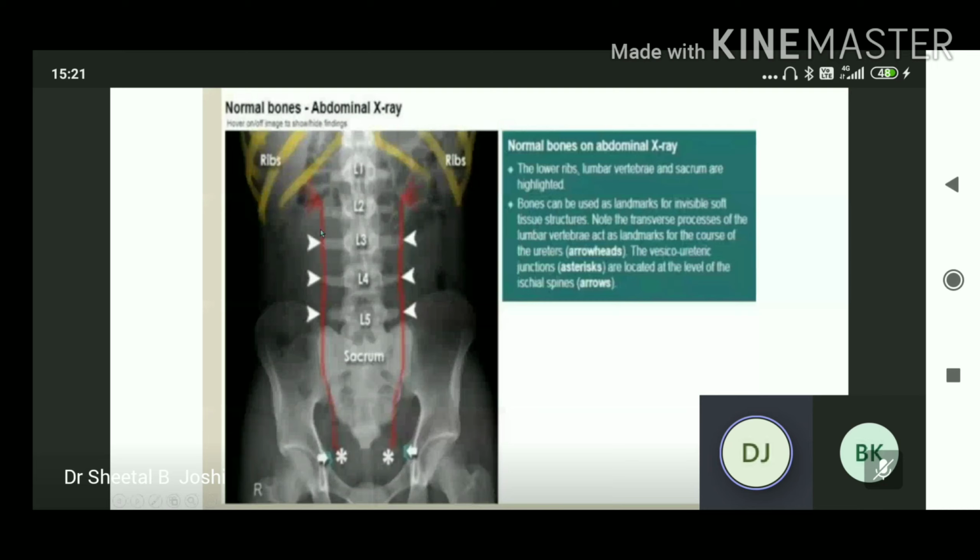Along the tips of the transverse process of the lumbar vertebrae, we can appreciate the course of the ureter. Here at the tips of the transverse process of the lumbar vertebrae and at the sacroiliac joint, and then ureteropelvic junction at the ischial spine, and then bladder. We can see the bladder, how it fills. If the bladder is empty, it appears triangular. The shape of the bladder is variable because it depends on how full it is. It may be oval or it may be triangular.